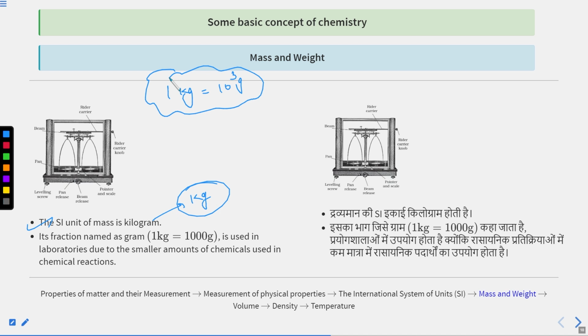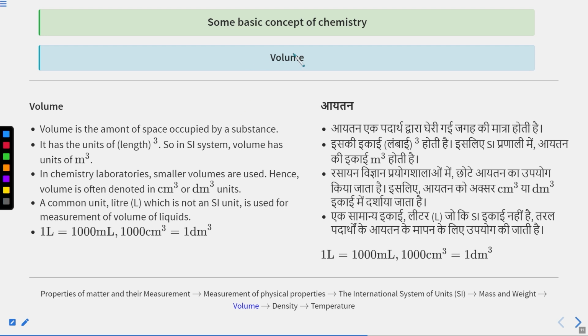It is used in laboratories due to the smaller amounts of chemicals used in chemical reactions. So you can use this analytical balance to calculate the mass accurately. And the SI unit of mass, according to the International System of Units, is kilogram. Next is volume.